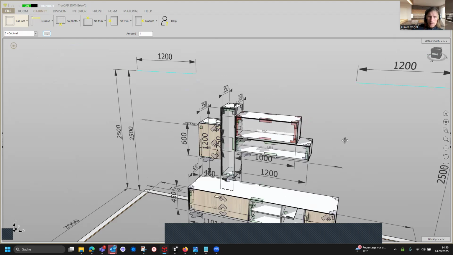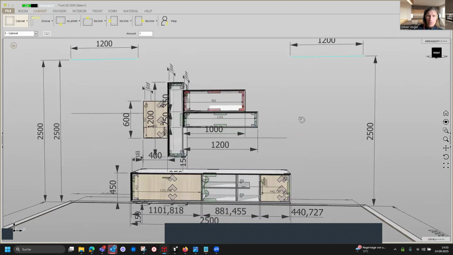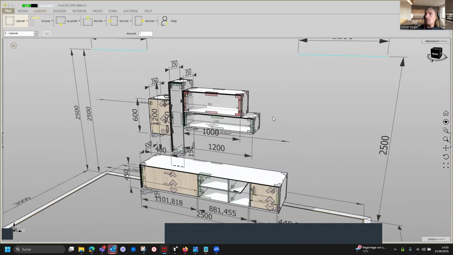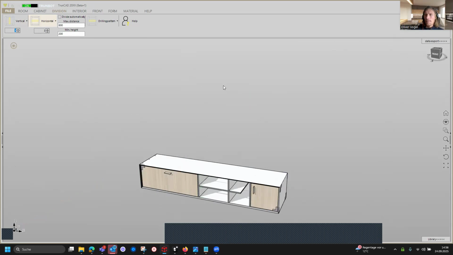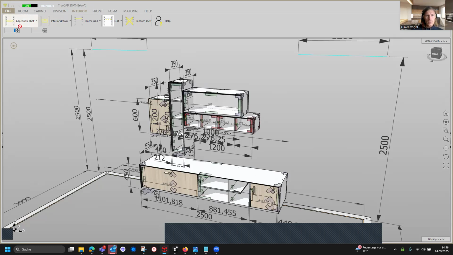So now our project looks almost done. We are going now to the division tab. Here we have 3 horizontals. In the other cabinet we have 3 verticals. And here we have an adjustable shelf.